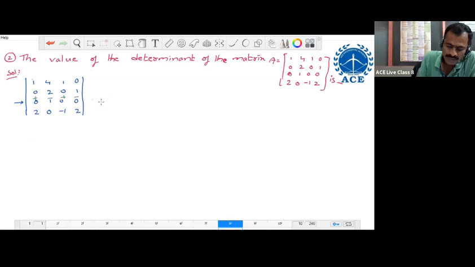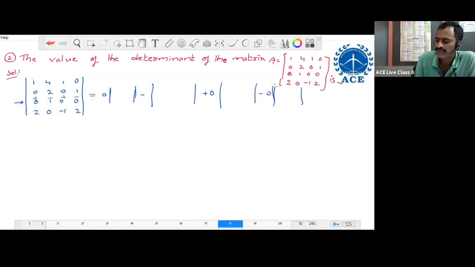Along this row, the first element is 0, plus 0 into third order determinant. Next, 1 with a sign, minus 1 into third order determinant. Plus 0 into third order determinant. Plus here minus 0 into third order determinant. This 0 into third order determinant. Again 1 into third order determinant. 0 into third order determinant. 0 into third order determinant.